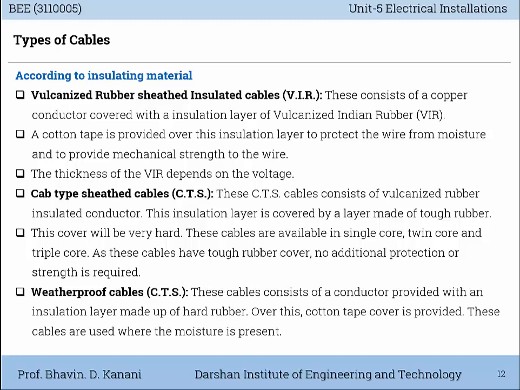Next is weatherproof cables, CTS. These cables consist of a conductor provided with an insulation layer made up of hard rubber. Over this, cotton tape cover is provided. These cables are used where the moisture is present.